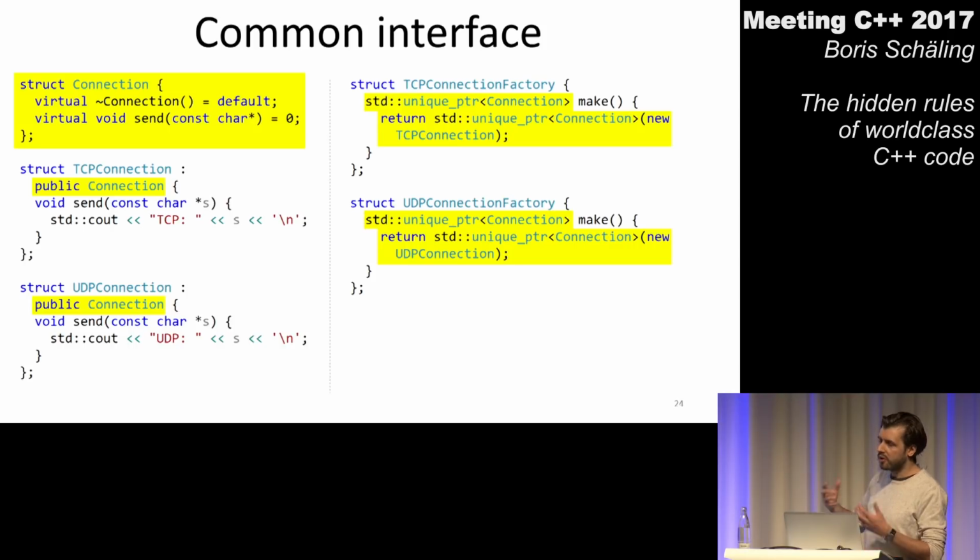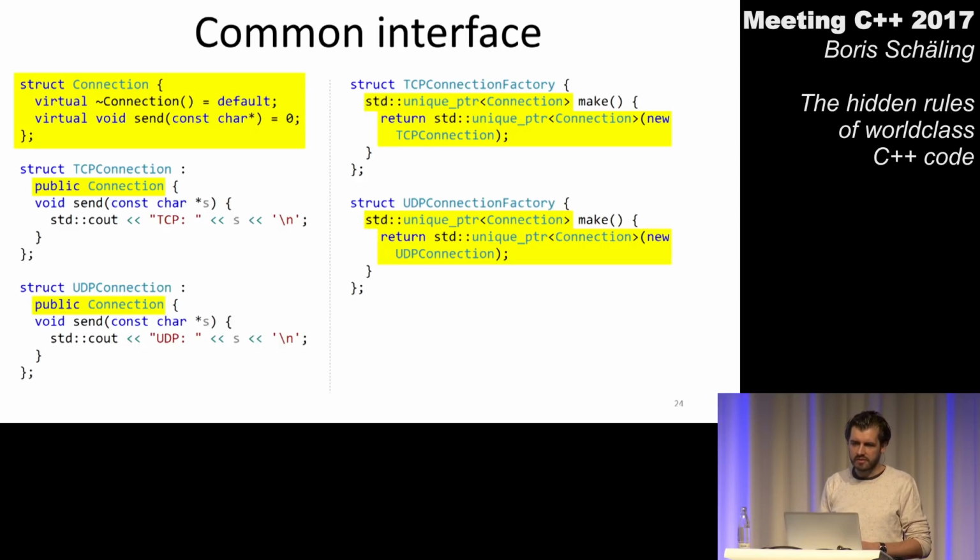So for now, unfortunately, my connection classes on the left side are all part of a class hierarchy again. Again, I have my virtual functions here, but all of this allows me to create a common interface for my connection factories. All right, that's good. So these make functions here have now the very same signature.